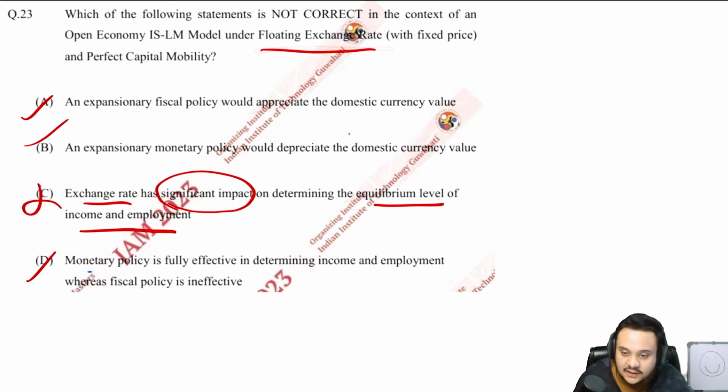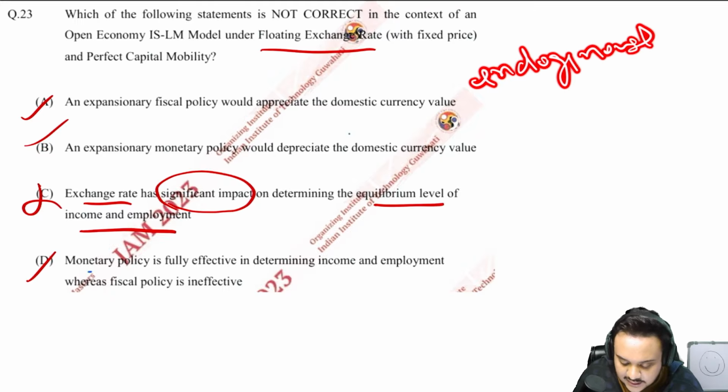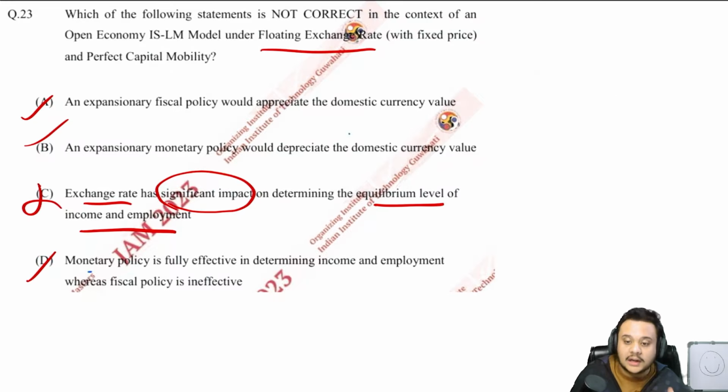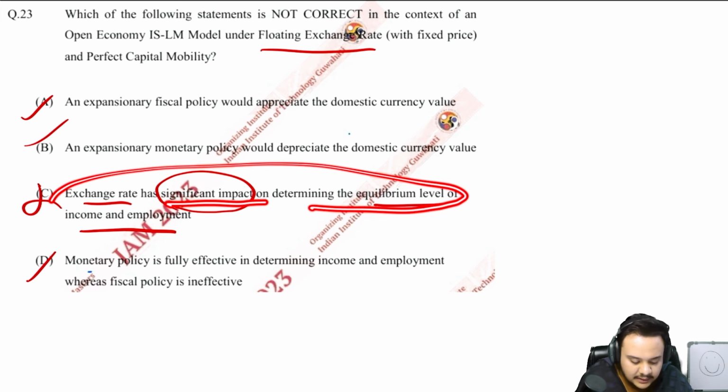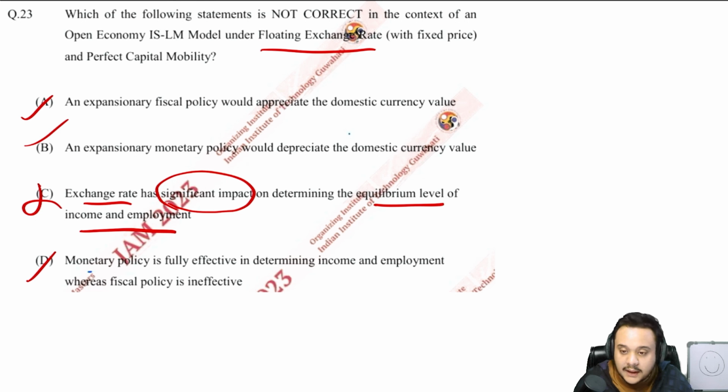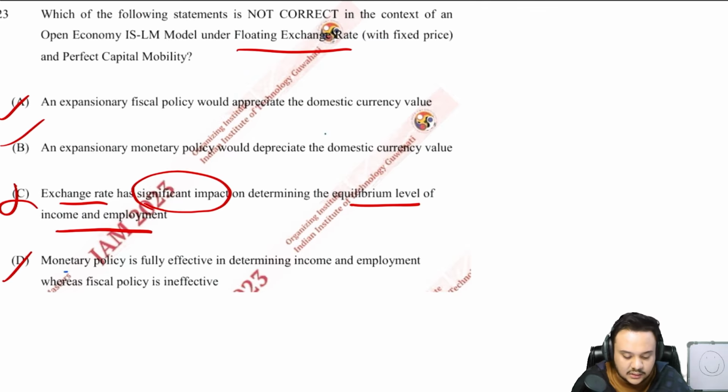So exchange rate will definitely have some level of impact, but the thing is that exchange rate is changing endogenously. It is changing as a part of the model itself. Okay, RBI is not controlling the exchange rate in this case because it is floating. So that is why to say that it has a significant impact on determining the equilibrium level of income and employment, you should right off the bat know that this statement will be wrong. And otherwise you definitely should verify all of the other statements as well in a question like this. Okay, so let us move on.